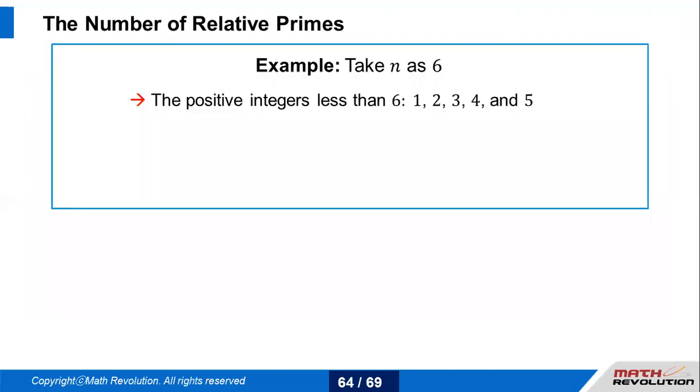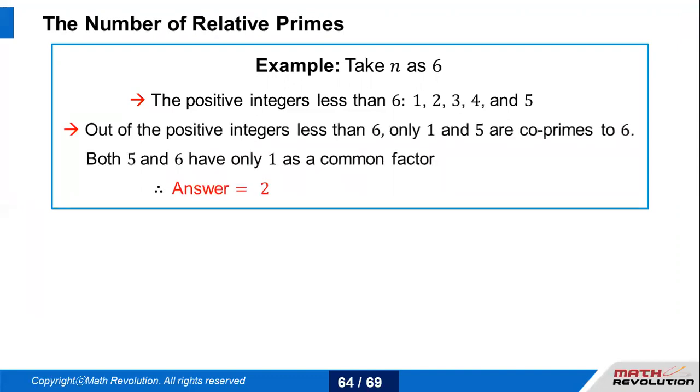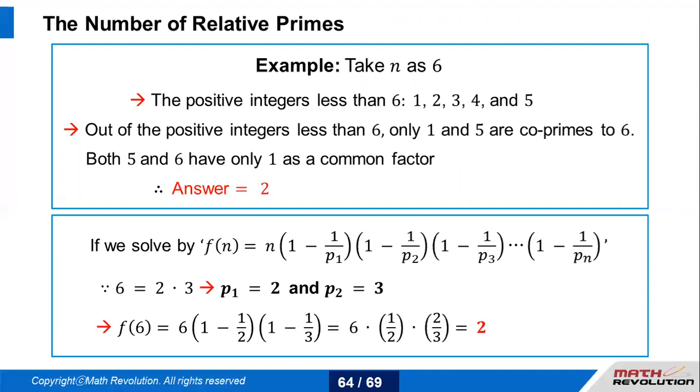Let's take an example. Let's take n equals 6. Now let's find all the positive integers which are less than 6. So they are 1, 2, 3, 4, 5. How many are co-primes with 6? They are only 1 and 5. And 5 and 6 both have only 1 as a common factor. So the answer would be 2.